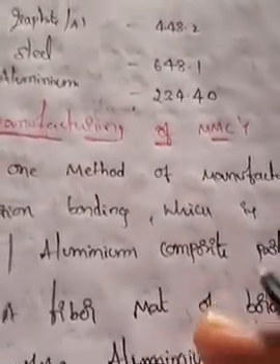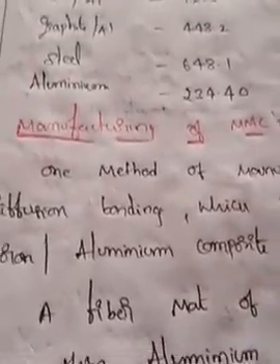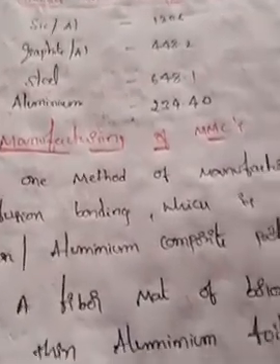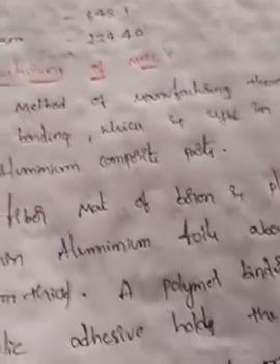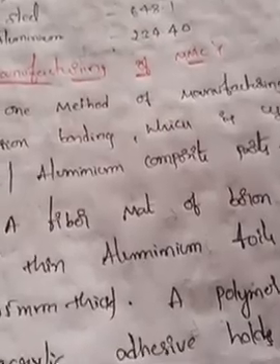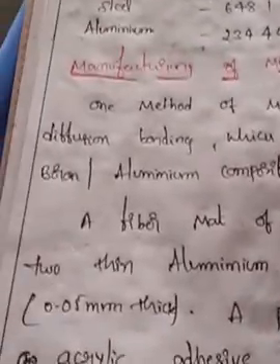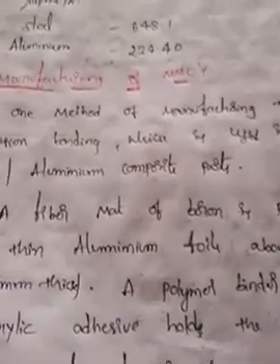And coming to the next point, how is MMC manufactured? How is the fabrication done, how can we get MMCs? So let us discuss. One method of manufacturing is diffusion bonding, which is used in manufacturing boron aluminum composite parts.